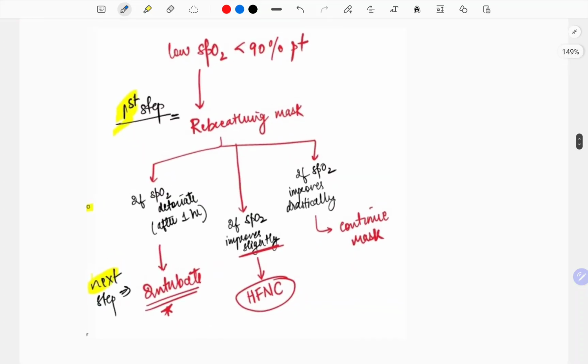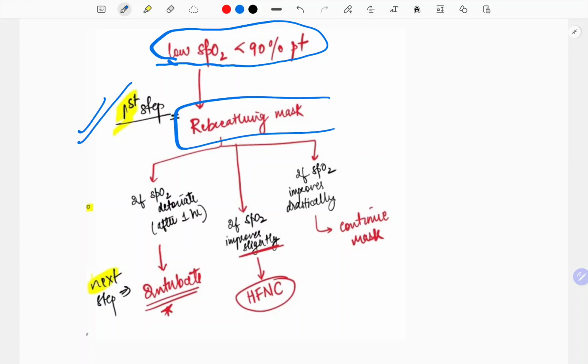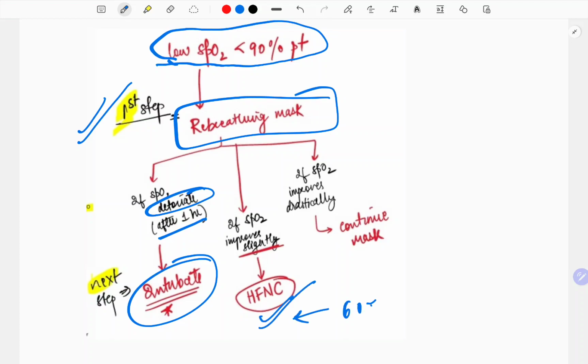Just remember this table: if there is a low SpO2, less than 90%, as I told you earlier, we give supplemental oxygen. So the first step you will start is with a rebreathing mask. If SpO2 deteriorates after 1 hour, the next step is to intubate the patient. If in this patient it had been 80 or 84, then you would have intubated. But if the SpO2 is improving slightly, like in this case, you will go for a high flow nasal cannula, because here the flow rate is very high, around 60 liters per minute. And if SpO2 improves drastically, you will continue the mask.